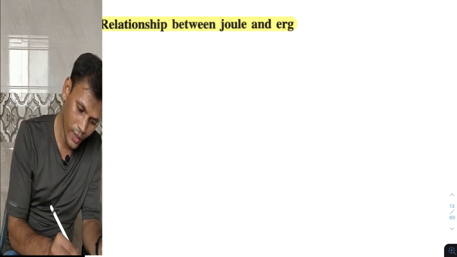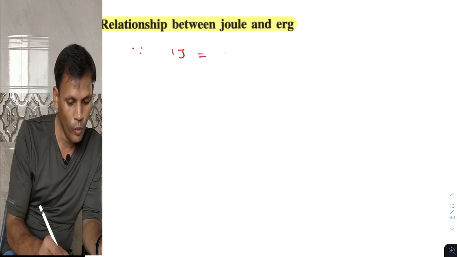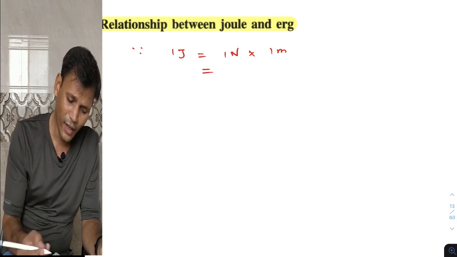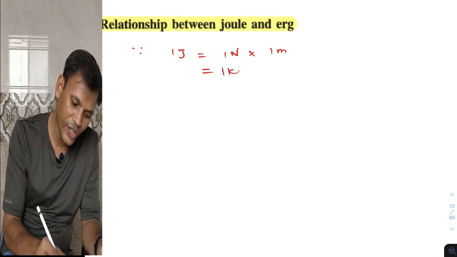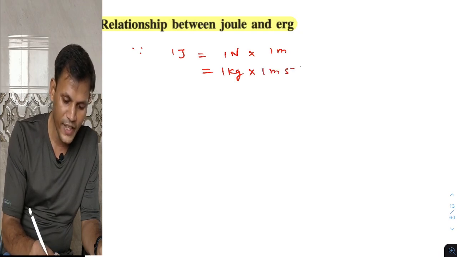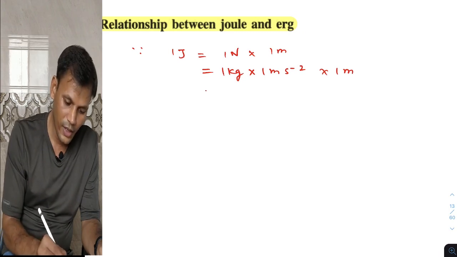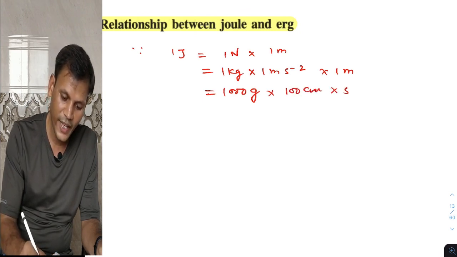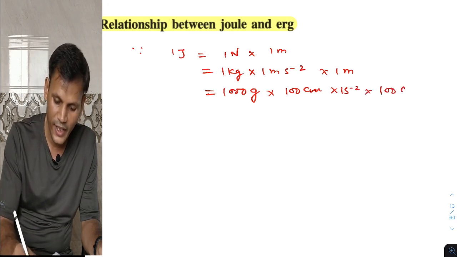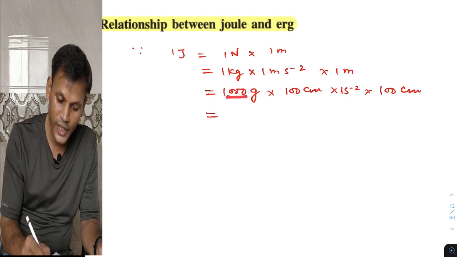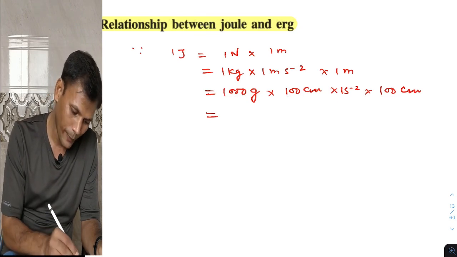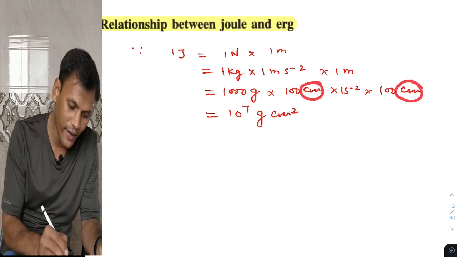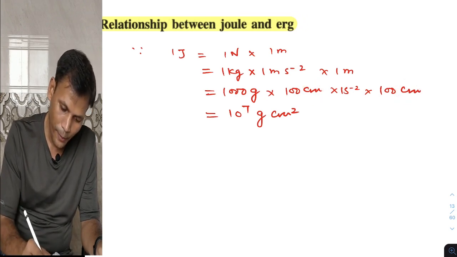Since 1 joule is equal to 1 Newton into 1 meter, and 1 Newton is 1 kg into 1 meter per second square, so 1 joule is 1 kg into 1 meter per second square into 1 meter. 1 kg is 1000 gram, and 1 meter is 100 centimeter, so it will be 10 raised to 3, 10 raised to 5, 10 raised to 7 gram centimeter square per second square.